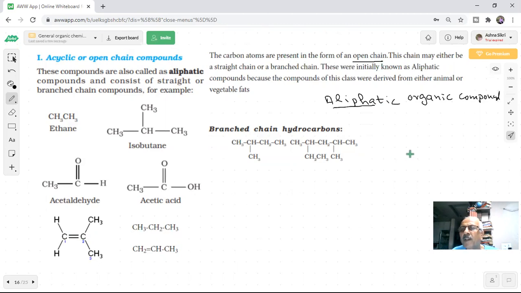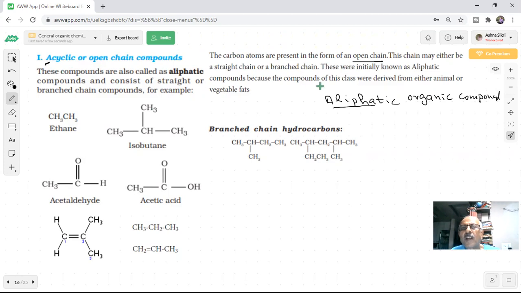Got it? Noted the point? Carbon atoms are present in the form of an open chain. This chain may either be straight or branched. There is no ring. Did I show any carbon ring here? Carbon ring is not present. That is why the word acyclic means which is not cyclic. So they are aliphatic organic compounds.